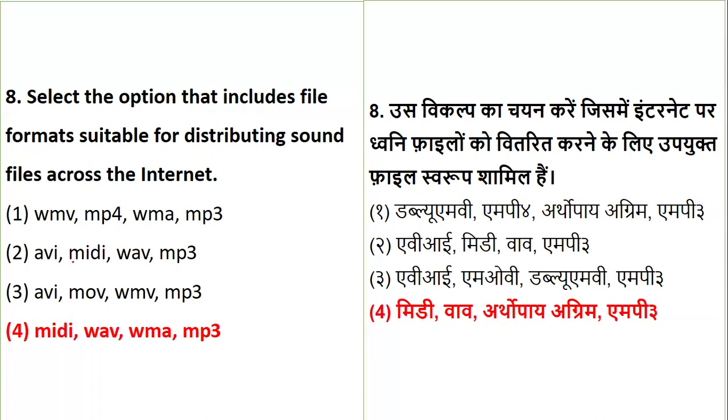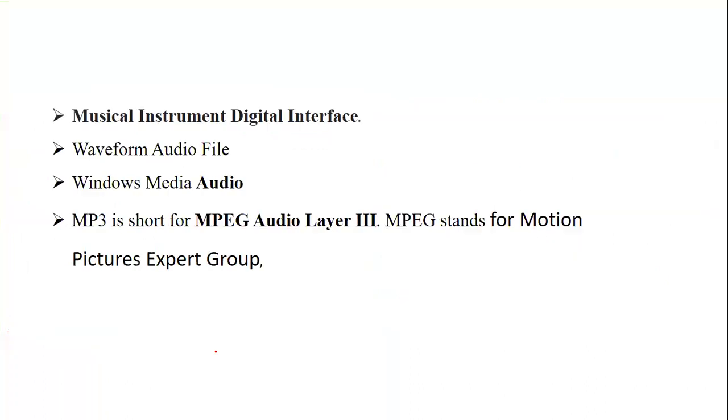Sound files are MIDI, WAV, WMA, MP3. MIDI is Musical Instrument Digital Interface, WAV is Waveform Audio file, WMA is Windows Media Audio. MP3 is short for MPEG Audio Layer, where MPEG stands for Motion Picture Experts Group.